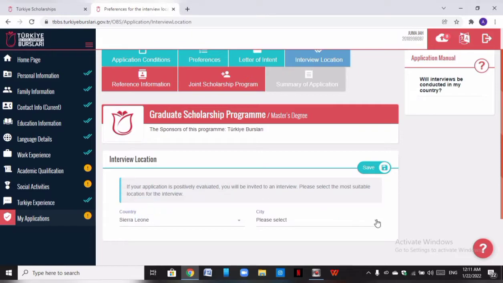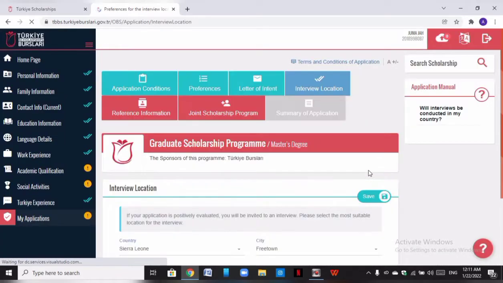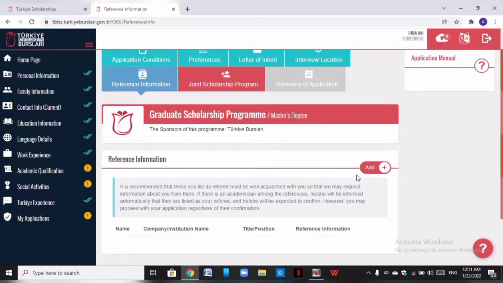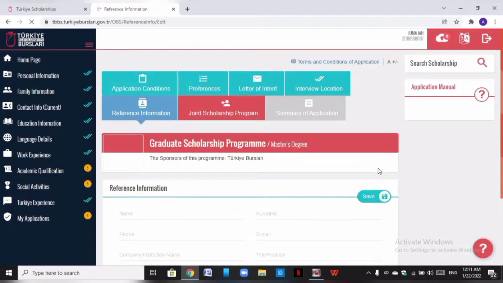Then the city you want to be interviewed. You put it. Freetown is already there because Freetown is the capital city of Sierra Leone, and this is where the embassy is located. So now you don't have to really worry about this, because if you're selected for interview, they will inform you about the time and place and date. So you save it. Then you come to reference information. This is a space reserved for your referees. Then you click the add button.